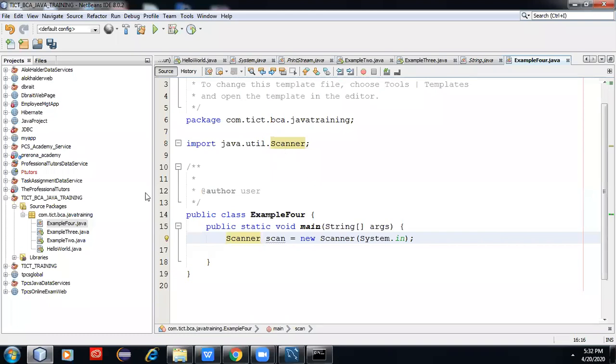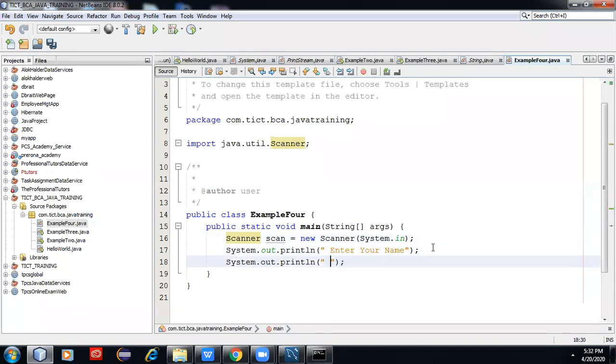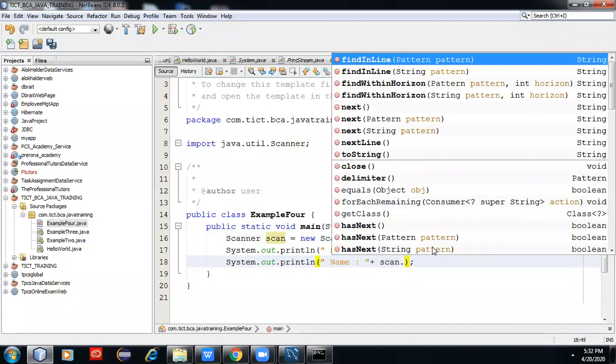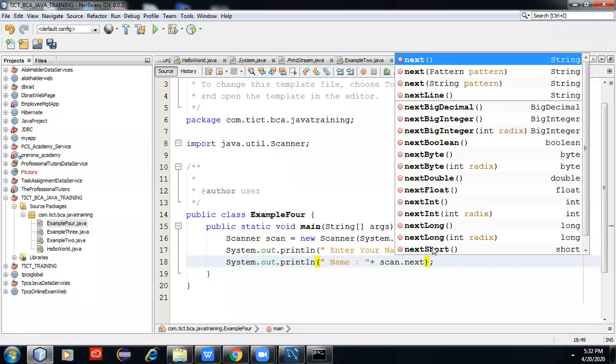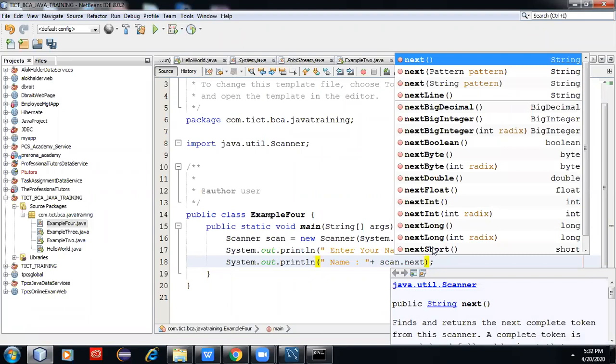You need to write just one line of code. Then there are lots of next methods. In general, next is for the string type, and nextLine is also for string.